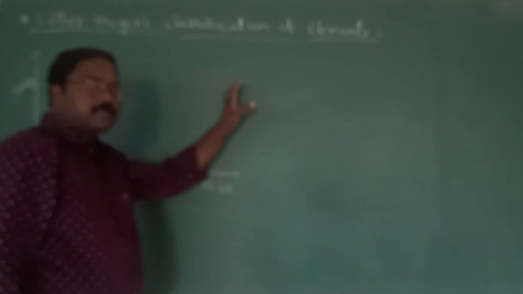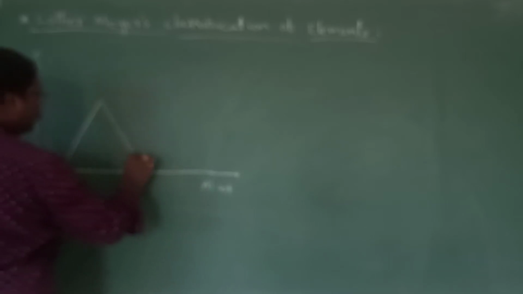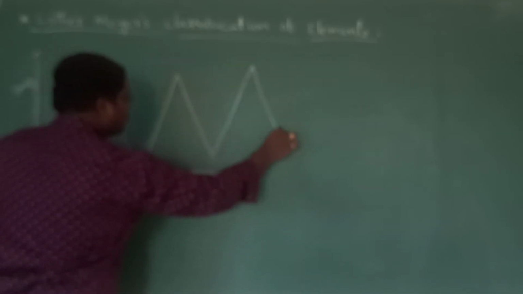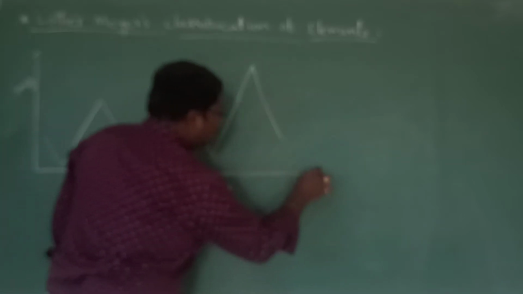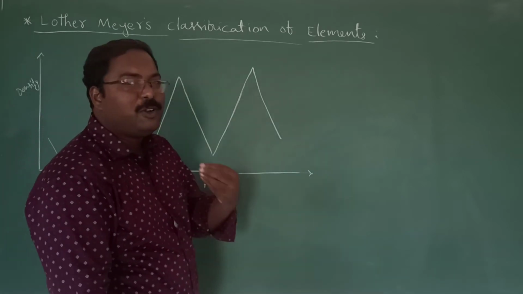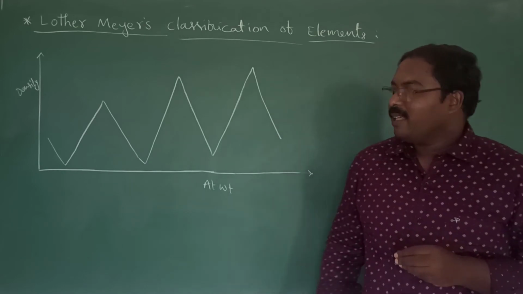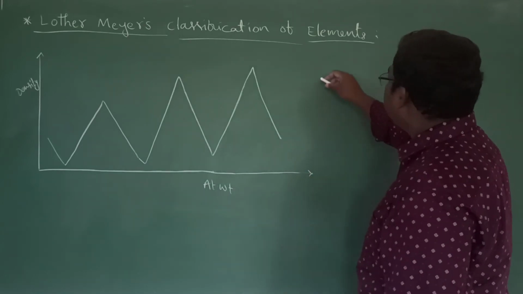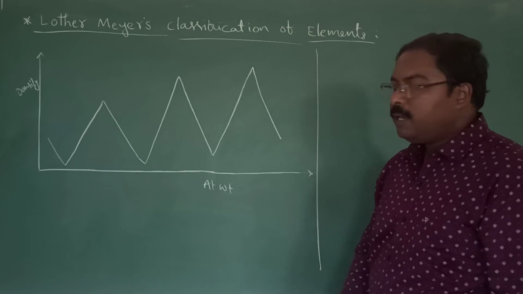The Lothar-Meyer curves are mainly obtained by drawing the graph between density versus atomic weights. If you observe, he got curves like this. Now regarding these curves, the competitive exams don't ask us to draw the curve. But whatever important points we need to know regarding these curves, let us discuss.